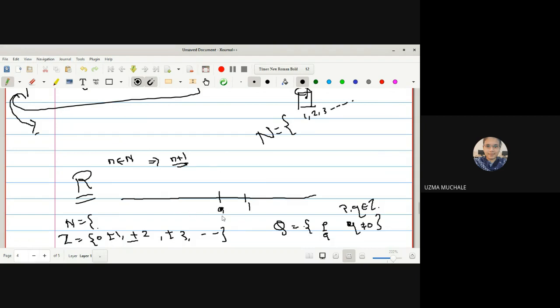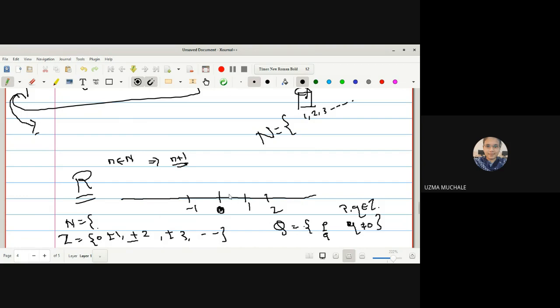Suppose one may ask you a question: instead of dealing with the natural numbers, if I deal with the set of integers, what is the next number after 0? What is the next integer after 0? You can say it is 1, and for negative ones you can say it is minus 1. And if you are dealing with the set of natural numbers, if I say 1 is a natural number, the next natural number after 1 is 2, right? So this I can write. For the set of natural numbers and the set of integers, it is okay.